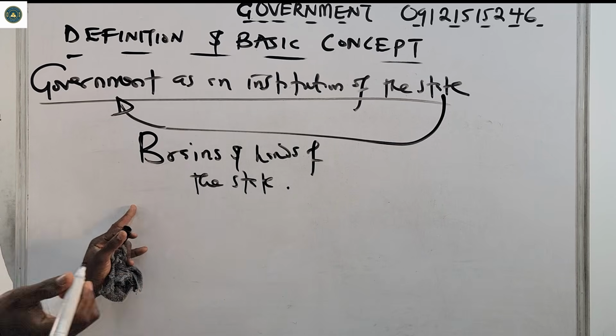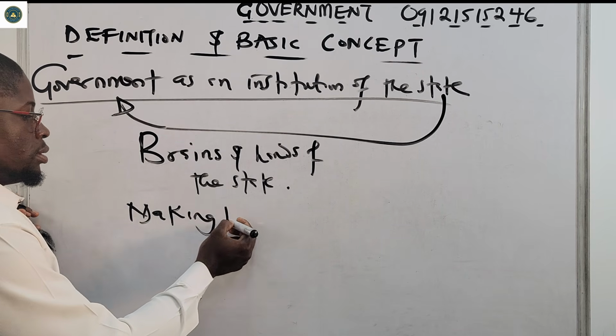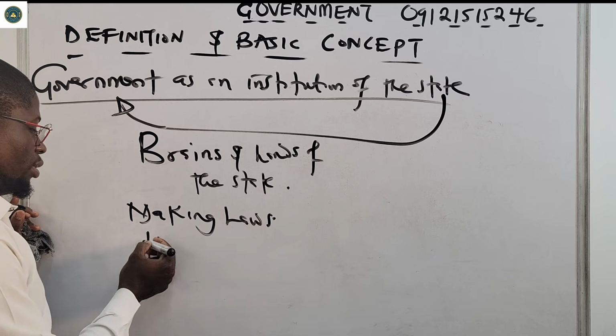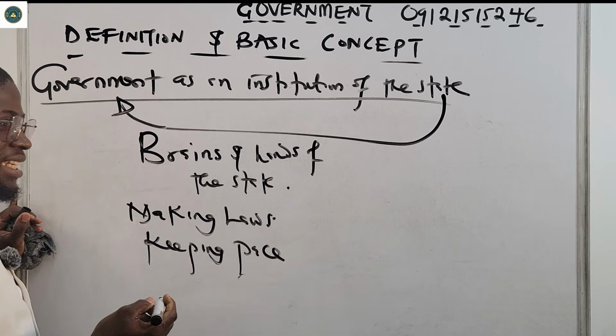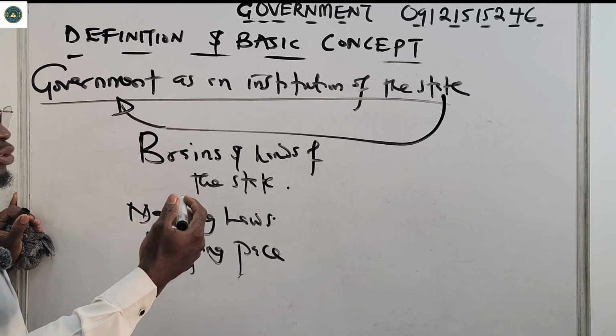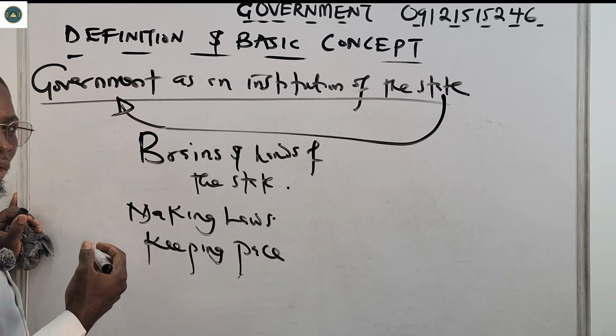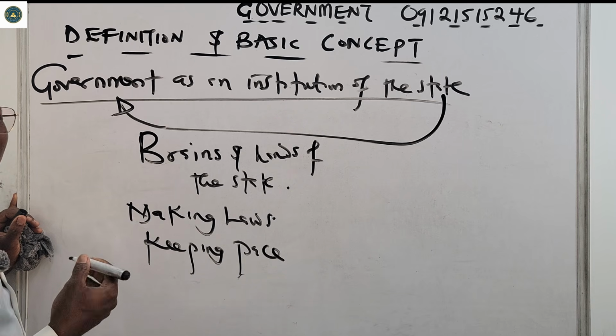What kind of work? Like making laws, like keeping peace, like taking care of the people.